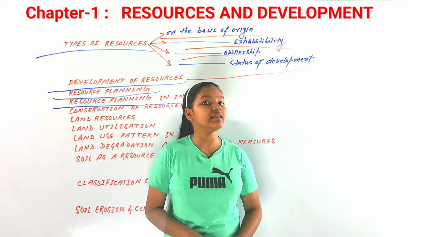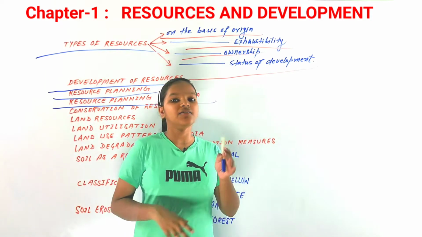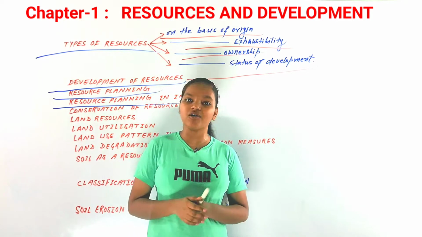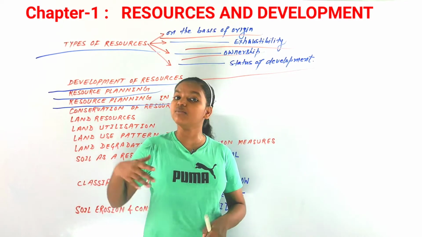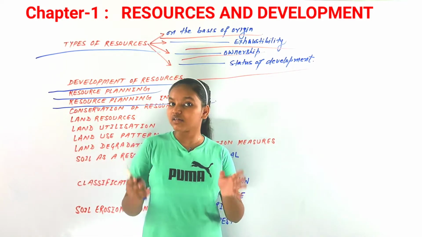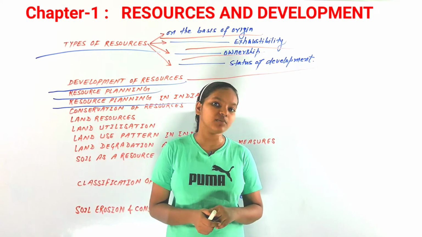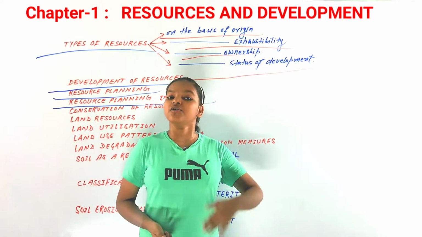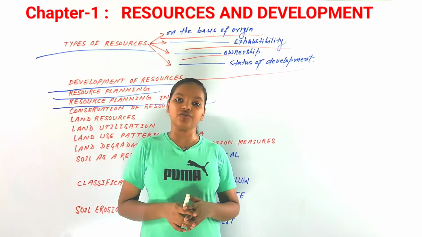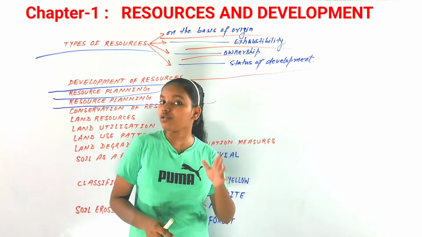So we can say that even if there is availability of all the resources, there is still a need of technology, institutions, and skills of all the people, or in other terms, human resources. Now in India, there are many experiences of these things through colonization. During the period of colonization, all the foreign invaders were attracted towards our country for all those resources, and because they had the technology, they could use all those resources.